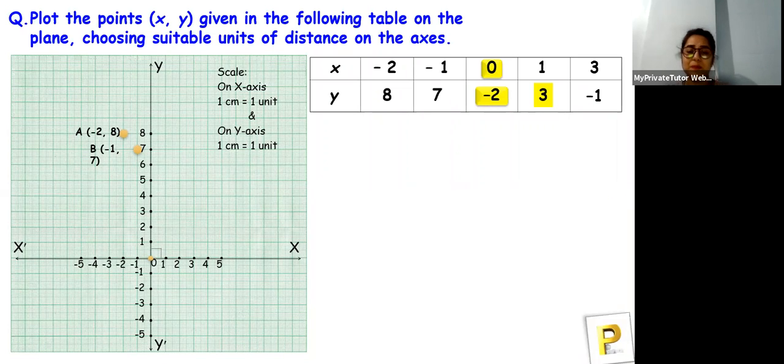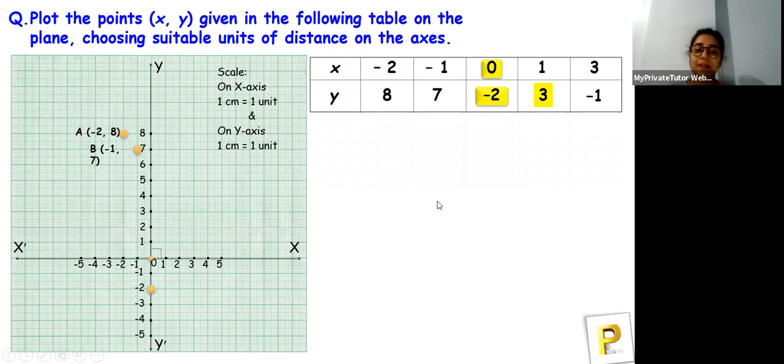Second or third? Be sure. Okay, yes, Pradeep. Come on, be sure and tell me what's the answer. I'm waiting. Okay, so let's check where it lies.